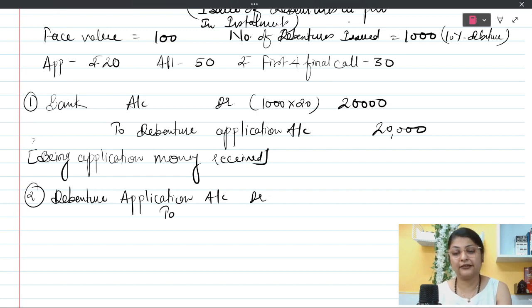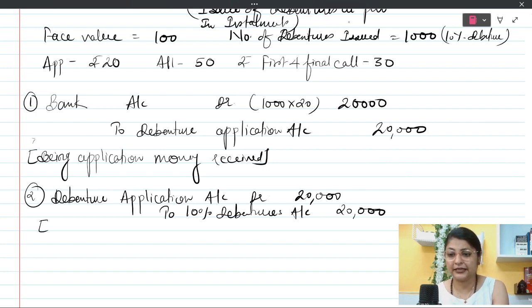Always specify the name of the debenture, because there may be various types of debentures issued by the company. Again the same amount, 20,000 rupees, will be transferred to the debenture account.